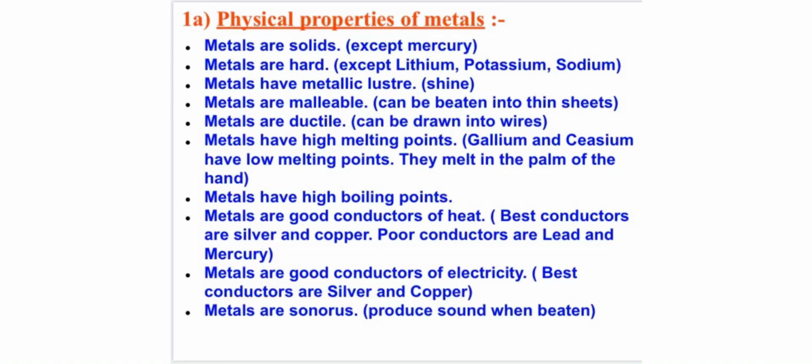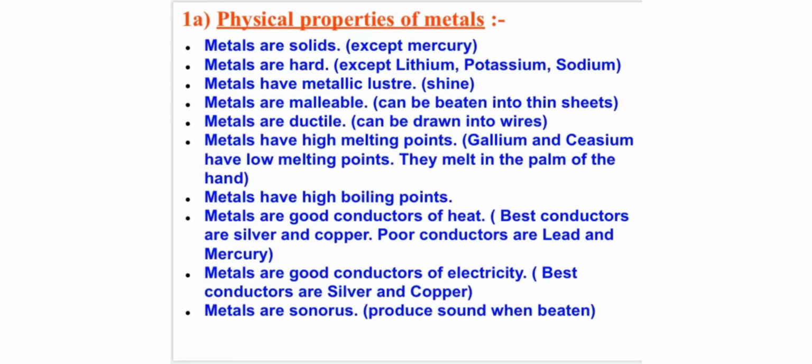Metals are malleable. Malleability means they can be beaten into thin sheets. If you take a piece of iron and hammer it, it can be converted into a thin sheet of iron. Metals are ductile. Ductility means they can be drawn into wires. The wires which you are seeing in your house are either made up of copper or aluminium. Due to this malleability and ductility, metals can be given any shape as per the requirement.